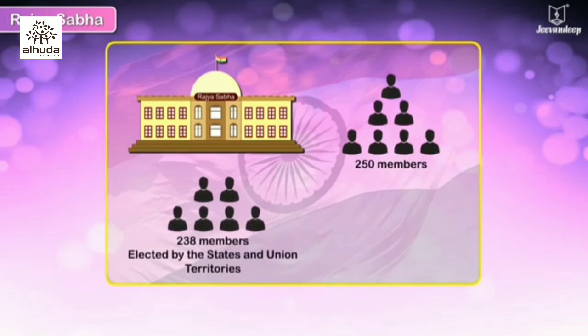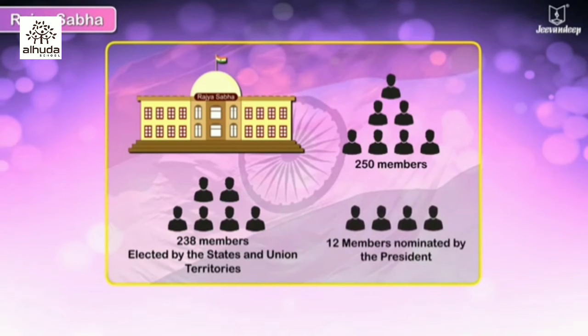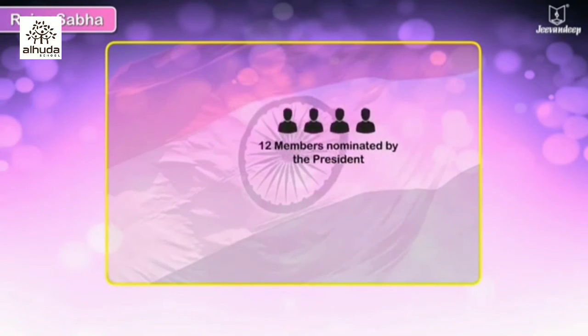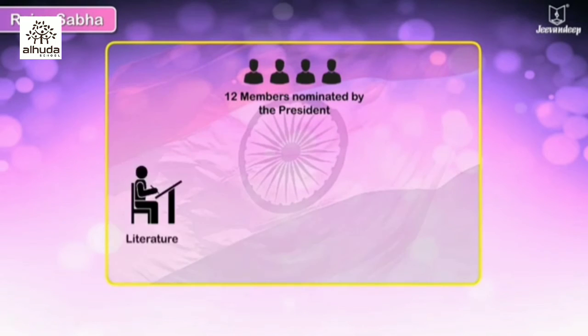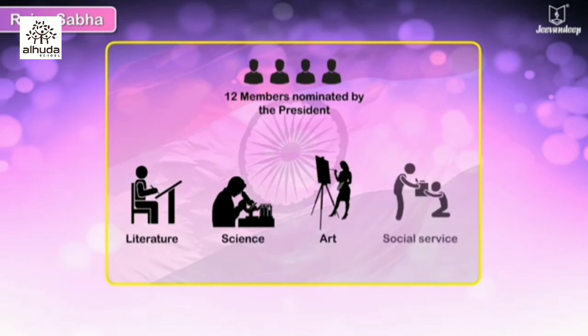Of these, 238 members are elected by the states and union territories. 12 members nominated by the President are persons having special knowledge or practical experience in the fields of literature, science, art, and social service.